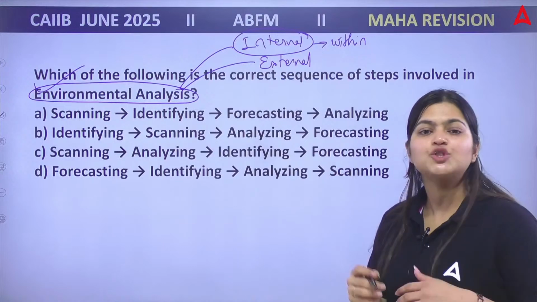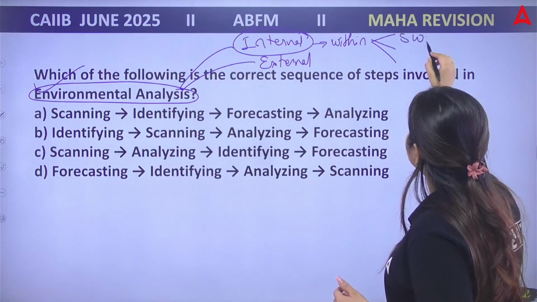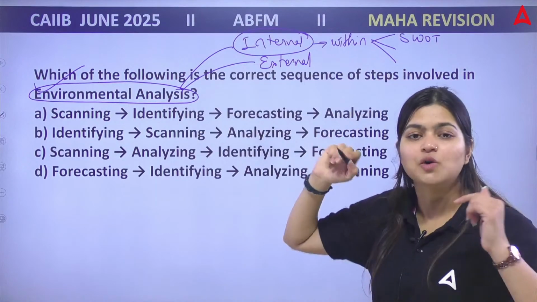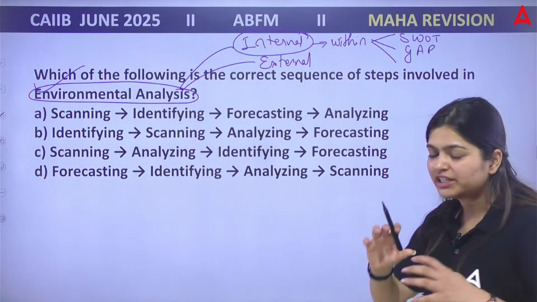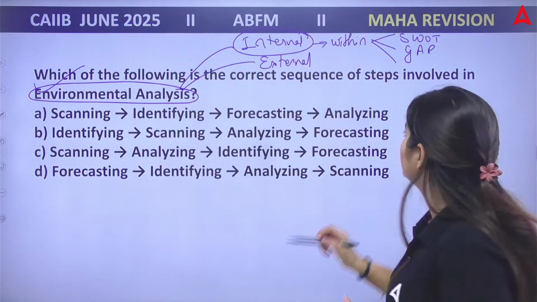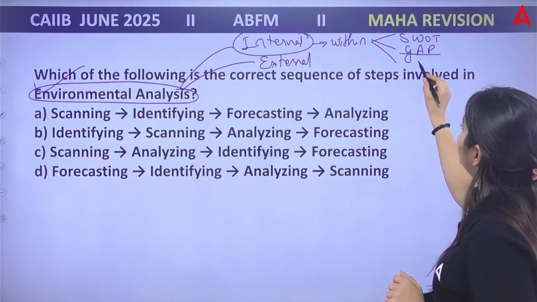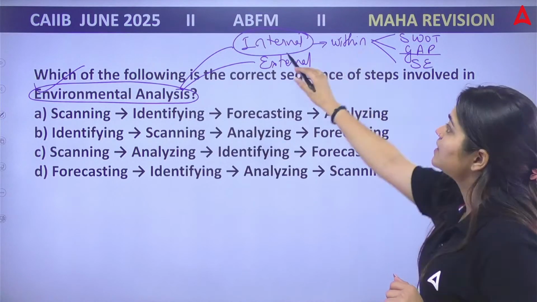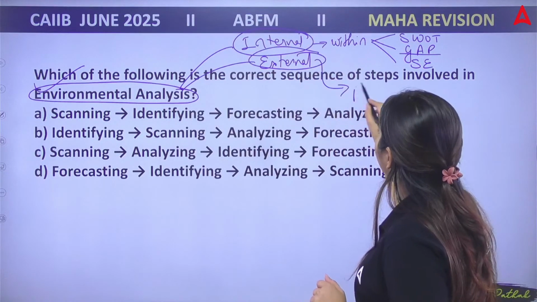Here we have 3 types of analysis methods. That is your SWOT analysis, strength, weakness, opportunity, threats. Then we have gap analysis. Whatever you have decided, if there is any difference, you can bridge that gap with the gap analysis. Then strategy evaluation. This is about internal. For external, we generally use PESTLE.